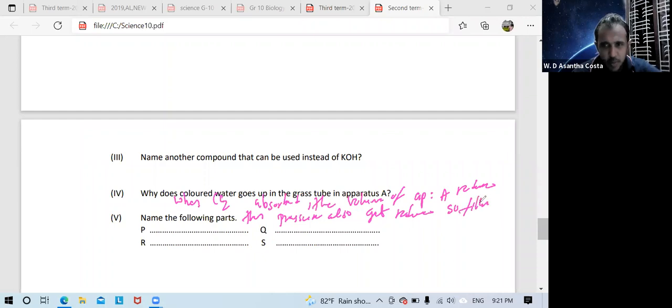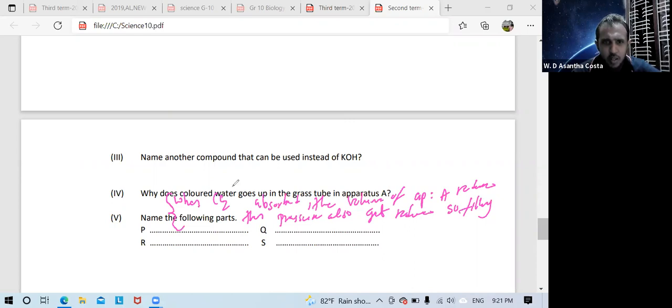So fill in the gap. Water level comes up. Like that, similar. No need to write exactly like this. Similar meaning. If you write properly, you can get full marks. So remember that.